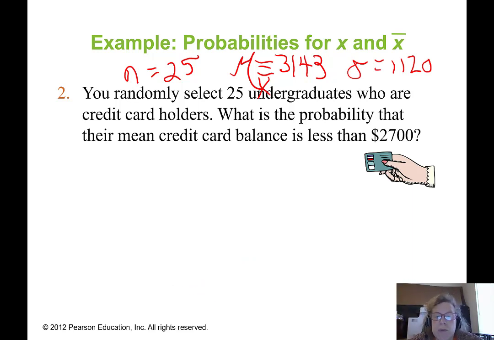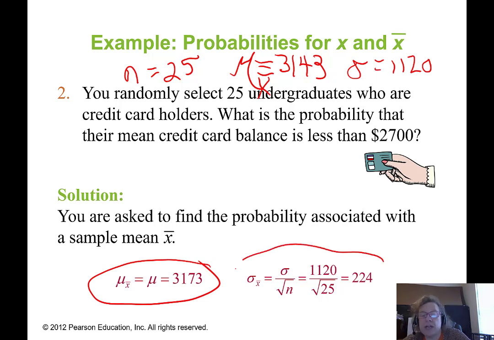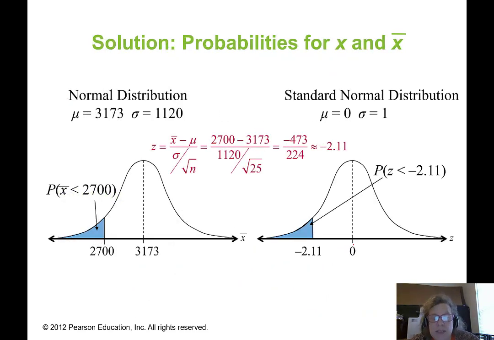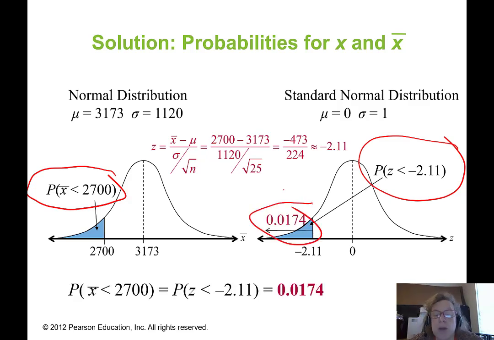So following the solution given by our slides, we're asked to find the probability associated with the sample mean. We're going to find the mean of the sample means. We're going to find the standard error of the mean, just like we just did using our pen instead of our slides. And then we're going to do that transformation and discover that the probability that x bar is less than 2,700 is equivalent to the probability that z is less than negative 2.11. We then go to our standard normal table and discover that that probability is 0.0174. And so that's our probability that x bar is less than 2,700 for a sample of size 25.